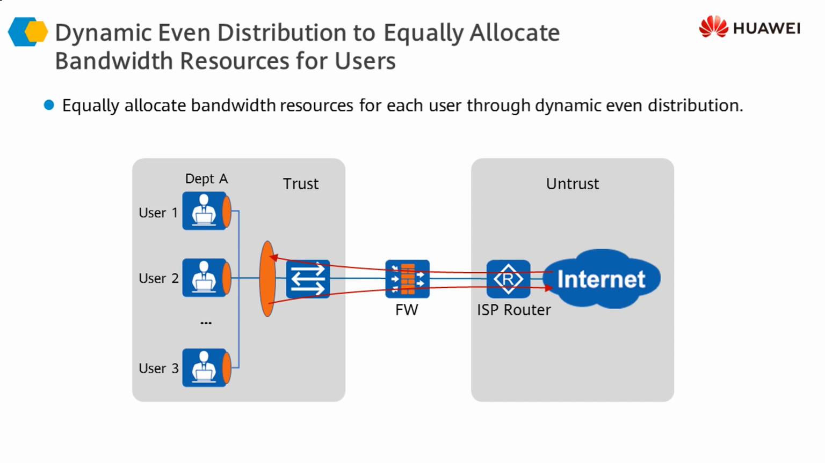So these are the two important aspects of bandwidth management, whereby we are doing either multi-dimensional bandwidth management or dynamic event distribution for users in a particular group.